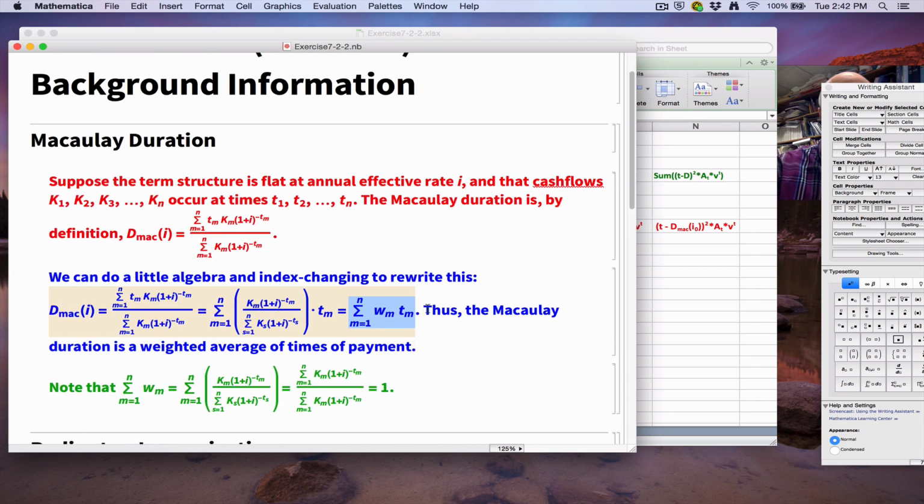Thus, the Macaulay duration is a weighted average of times of payments, and the weights themselves also add up to 1, as this algebra shows. Okay? That's going to be important for the next video, because I'm going to tie this kind of stuff to probability. That's going to be the, I think, kind of neat thing that's going to come up in the next video.